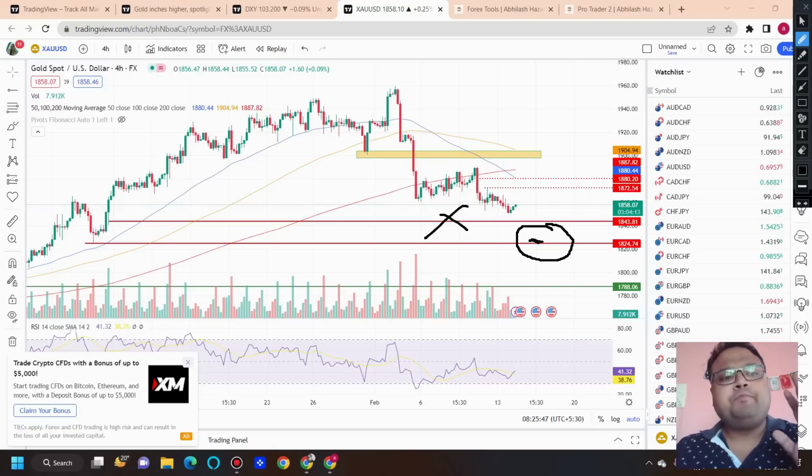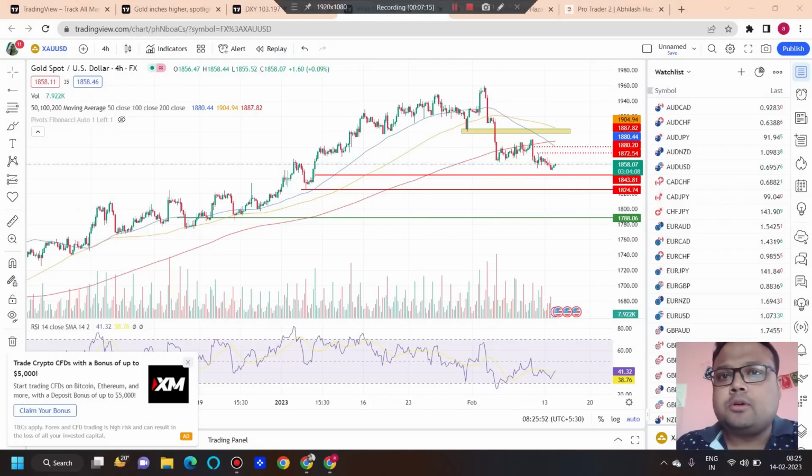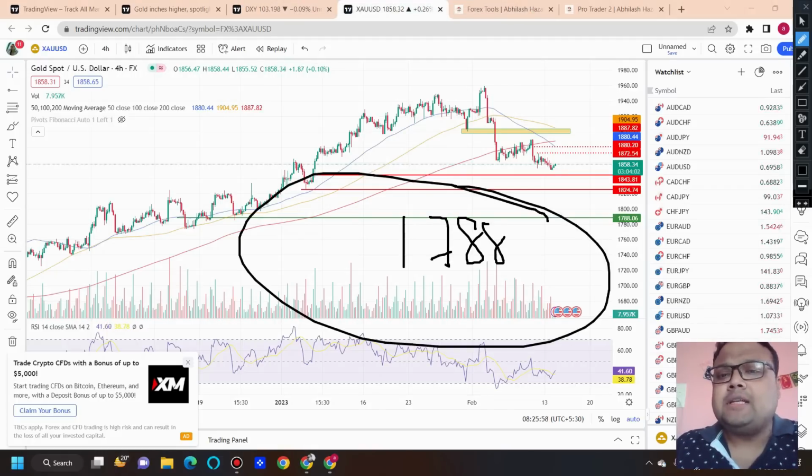And apart from that, the next strong support on the chart of gold is around 1788. Around this level is very far away. I don't think market will be going down to this level, but as of now your eyes should be on 1825 to 28 level only.